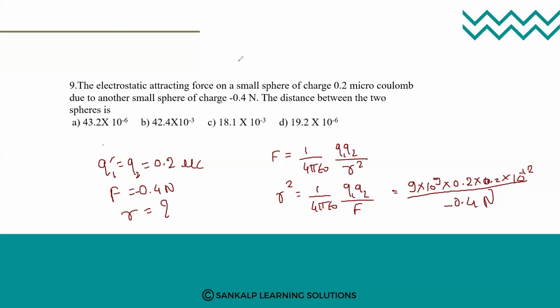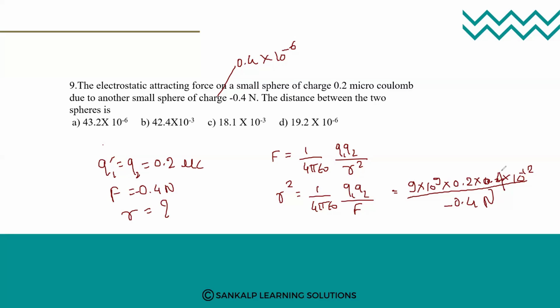One sphere has charge 0.4 microcoulomb. The other charge is also 0.4 microcoulomb, and the force is 0.4 Newton. So the force and the charge are the same. So there is a little mistake here. Okay, so you make it 0.4 into 10 raised to minus 6 into minus 6, which is minus 12. That is not a problem. Now you can see.